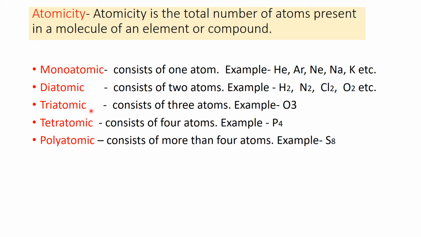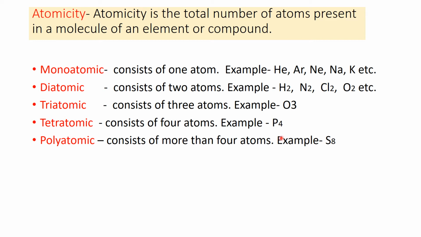Triatomic means it has three atoms. The molecule, when it has three atoms, is called triatomic. You can see here ozone, O3. You know when two atoms of oxygen join together, it forms oxygen gas. And when three atoms of oxygen combine together, it forms ozone. Ozone is triatomic. Then tetratomic, when four atoms join together.